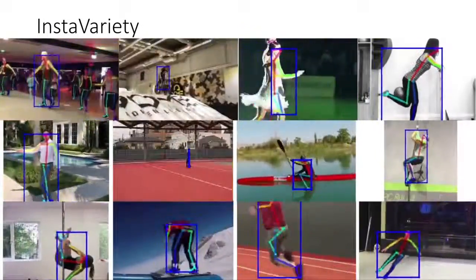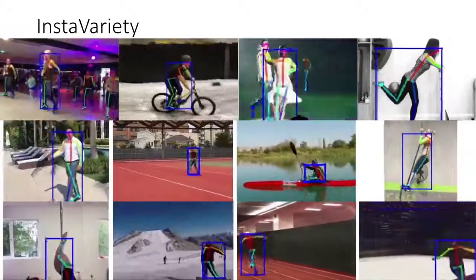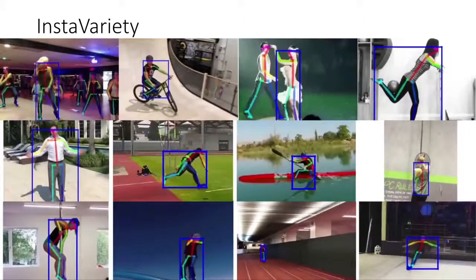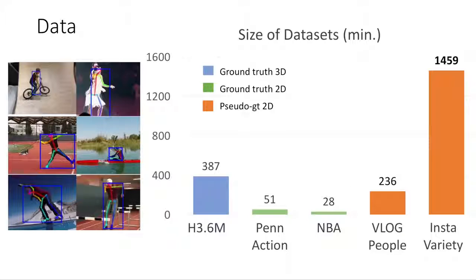We scrape videos from Instagram using 84 hashtags that cover a wide range of activities. Together, our new pseudo-ground truth datasets are 2 orders of magnitude larger than existing 2D datasets. We find that training on our new datasets reduces 3D error by 4% and improves 2D pose accuracy by 6%. Please refer to the paper for a summary of the results.